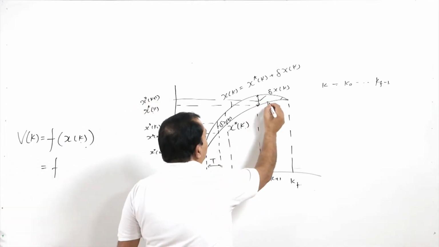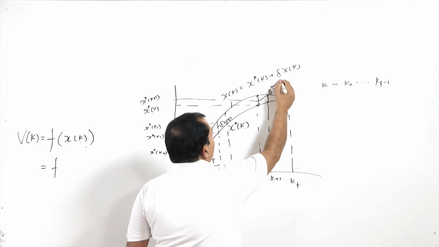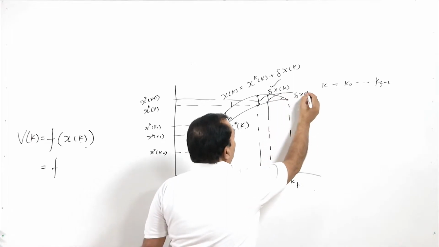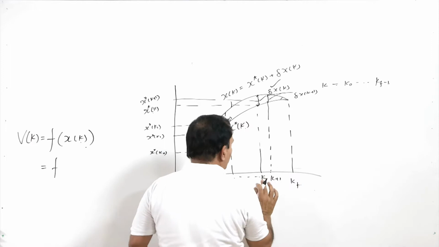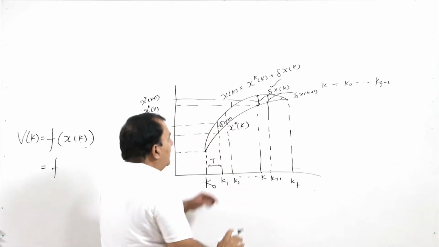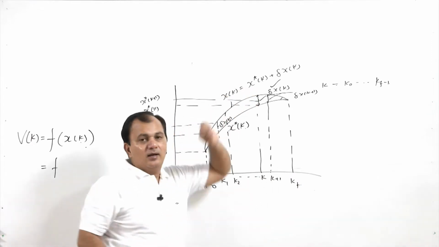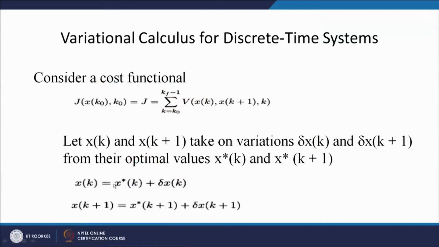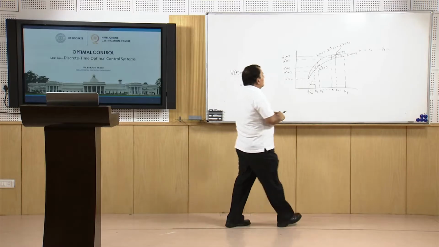At this instant, this is the variation at this, sorry, this is my delta x of k plus 1. So, these we are assuming at this instant, but these variations are available. So, in general my xk is defined as x star of k plus delta xk, xk plus 1 as x star of k plus 1 plus delta x of k plus 1.